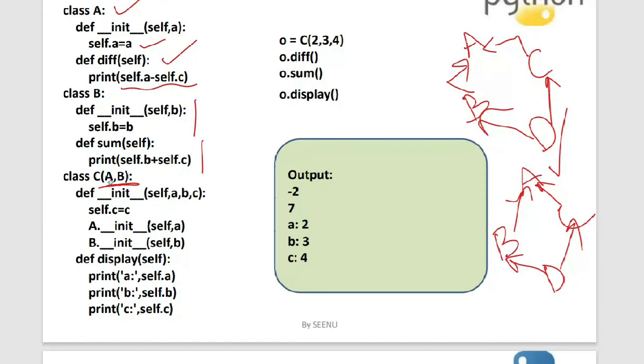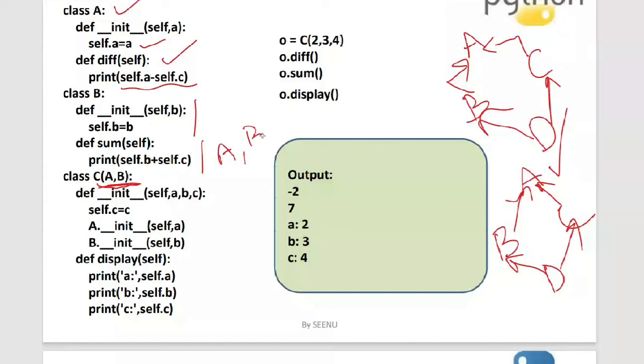Okay, so if it is having one more class, you will put a comma and put that class name over here. And the order in which you are giving the classes over here is very important. I'll tell you why it is important. It's not mandatory that you give A comma B, you can also give it as B comma A.